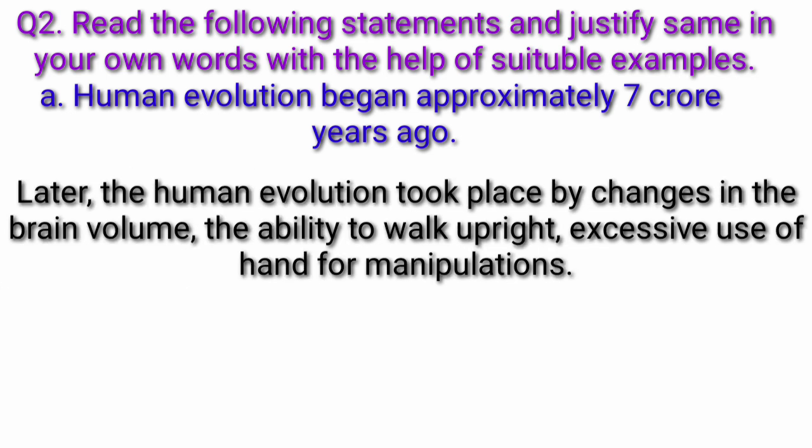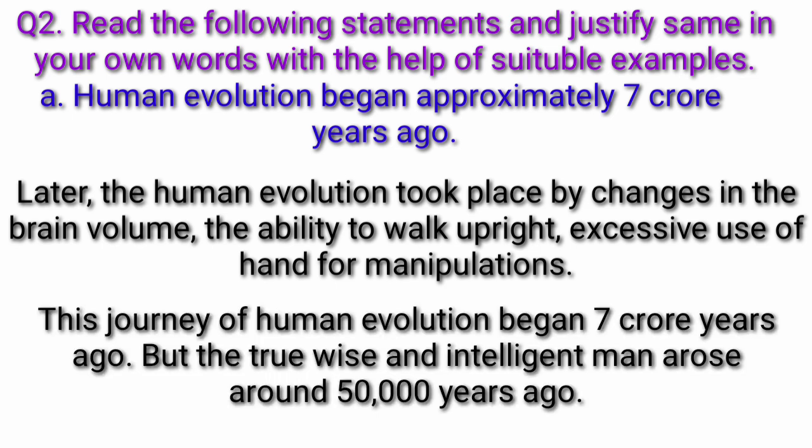Later, the human evolution took place by changes in the brain volume, the ability to walk upright, excessive use of hand for manipulations. This journey of human evolution began 7 crore years ago, but the true wise and intelligent man arose around 50,000 years ago.